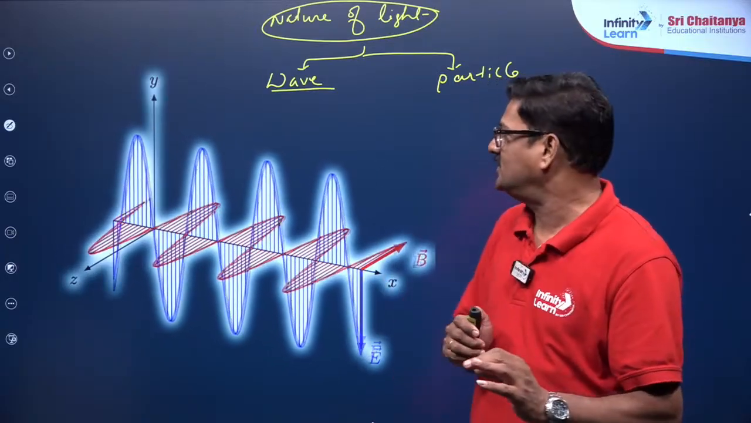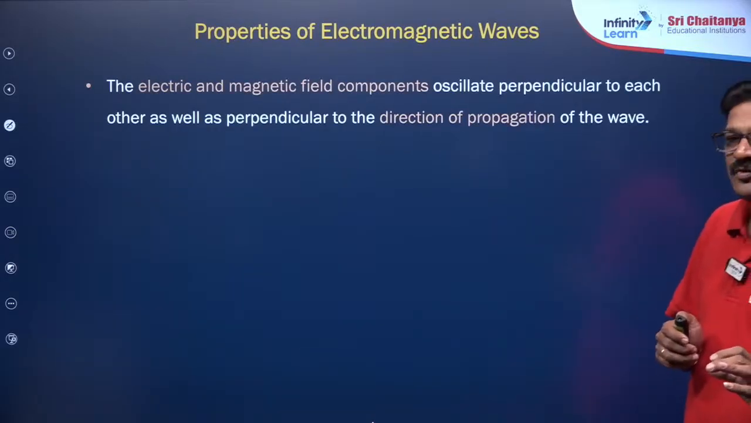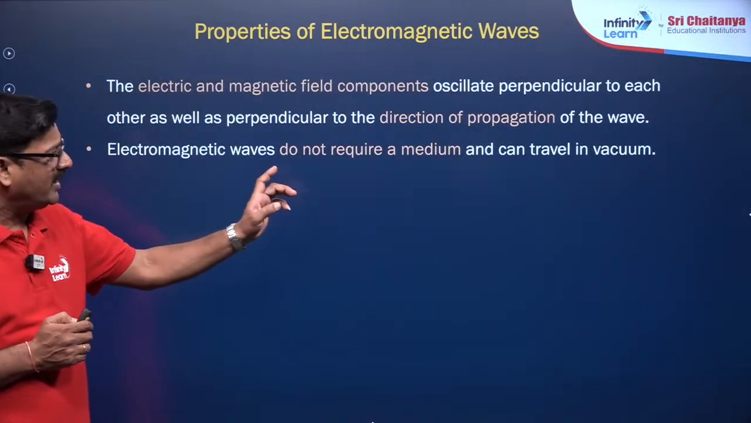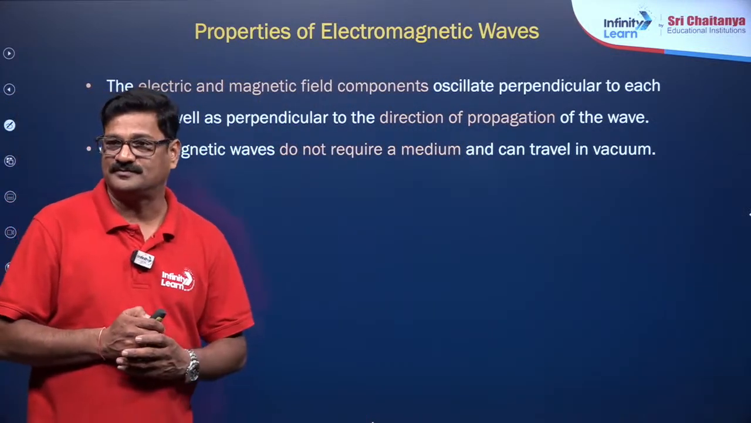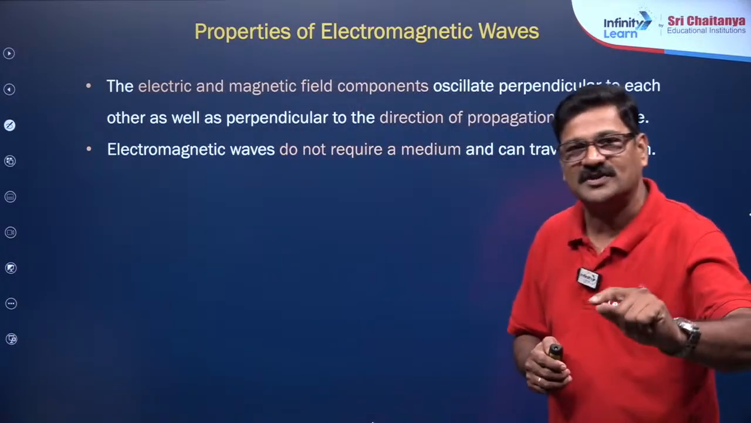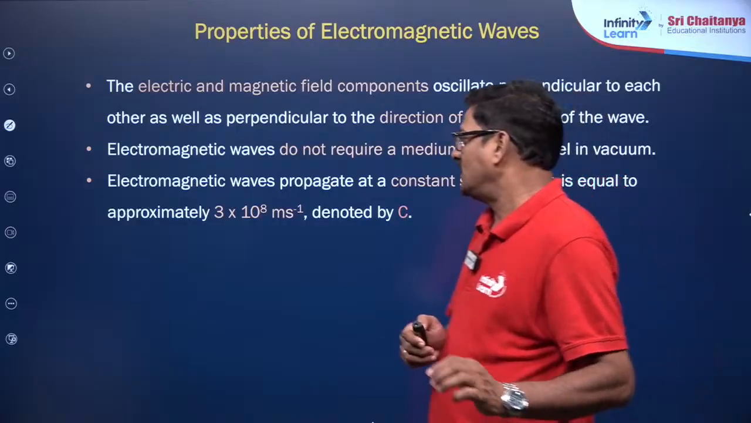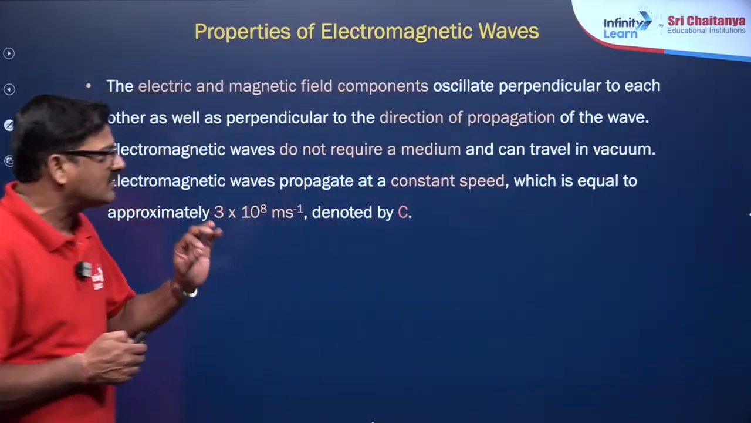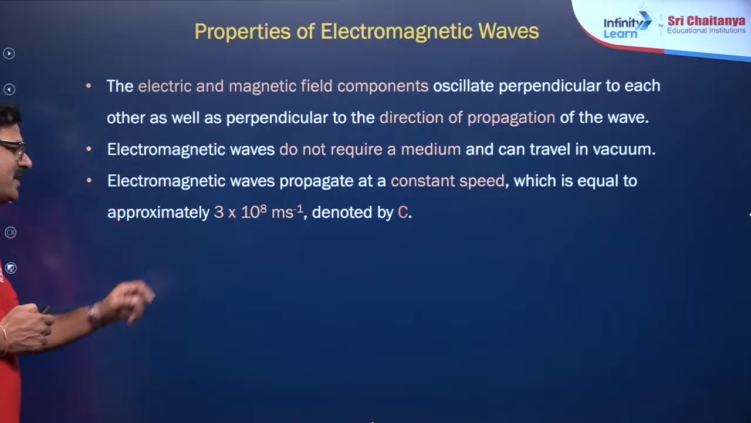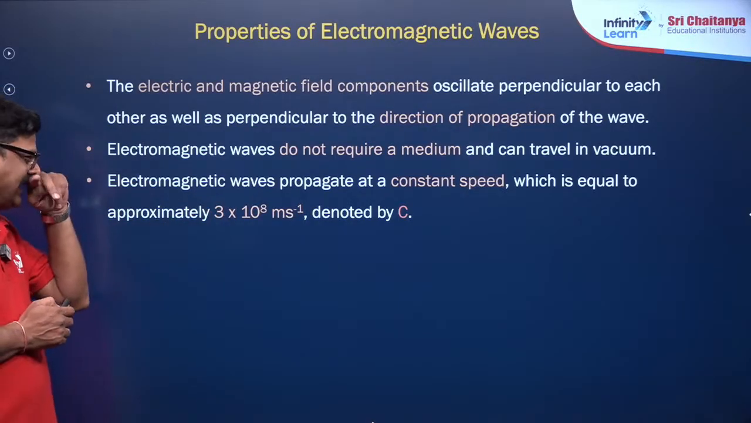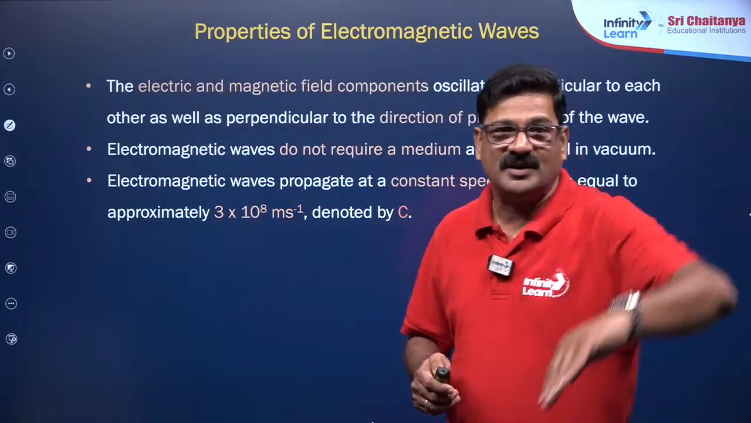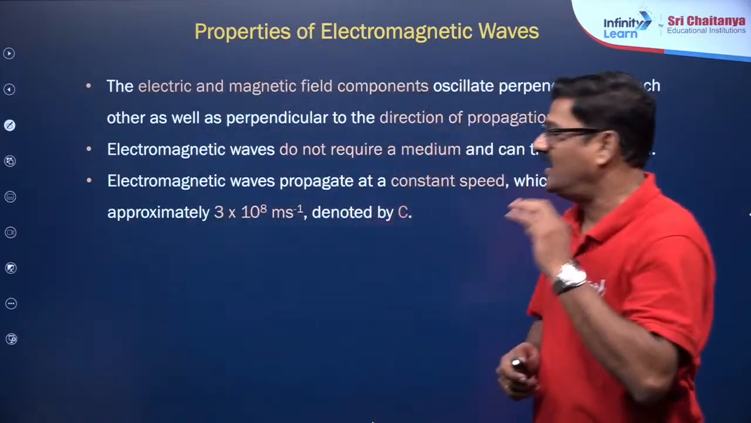Here, let us talk about electromagnetic wave behavior. An electromagnetic wave does not require a medium and can travel in a vacuum, because one field is increasing and decreasing, so that becomes the driving force. Also, an electromagnetic wave propagates at a constant speed in a vacuum, approximately 3 × 10^8 meters per second, denoted by c. And if you see the wave, it is coming like this, at every point.